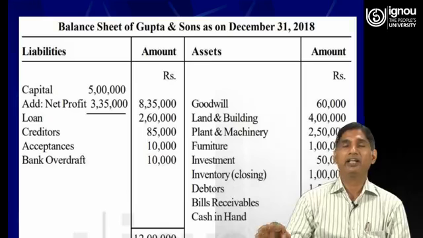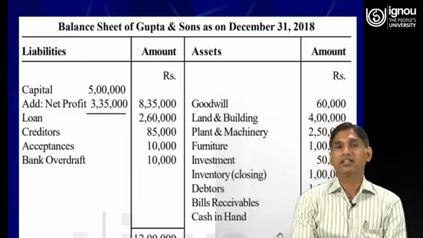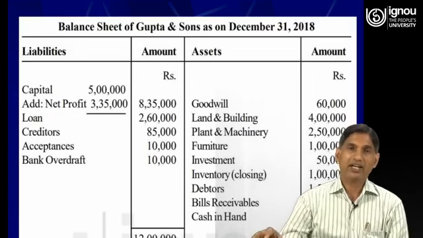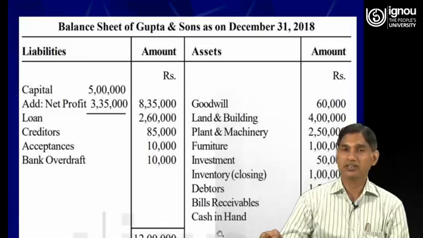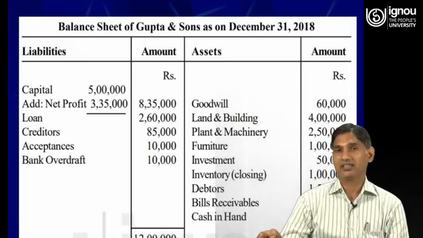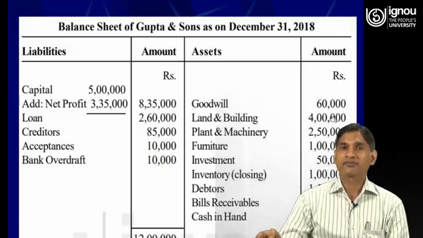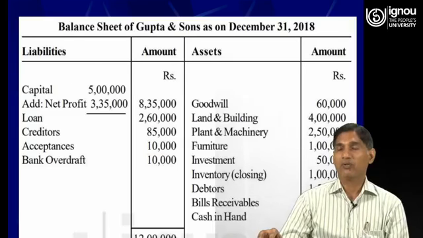Cash in hand is again an asset, therefore it is recorded on the asset side. If you make a total of these items, 1, 2, 3, 4, 5, 6, 7, 8, 9, the total of these 9 items will be rupees 12 lakh.